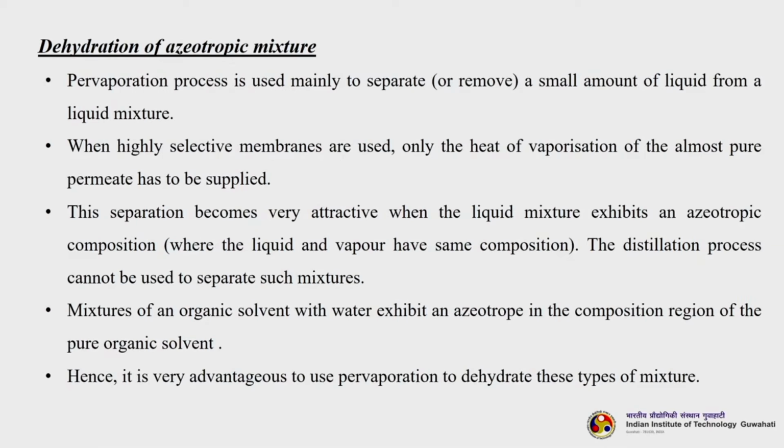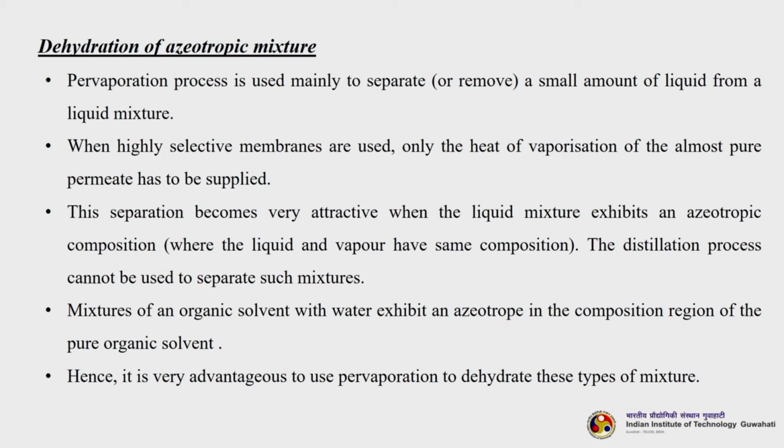Now, the pervaporation process is used mainly to separate or remove a small amount of liquid from a liquid mixture. When highly selective membranes are used, only the heat of vaporization of the almost pure permeate has to be supplied. This separation becomes very attractive when the liquid mixture exhibits an azeotropic composition, where the liquid and vapor have the same composition. The distillation process cannot be used to separate such mixtures.